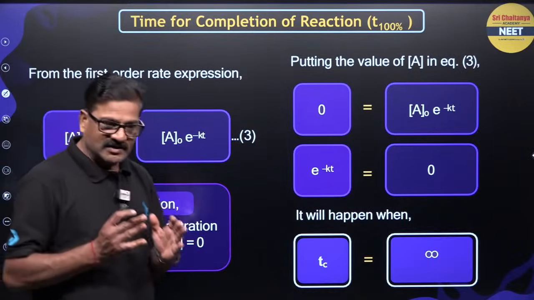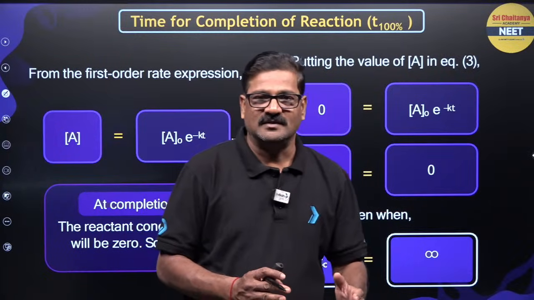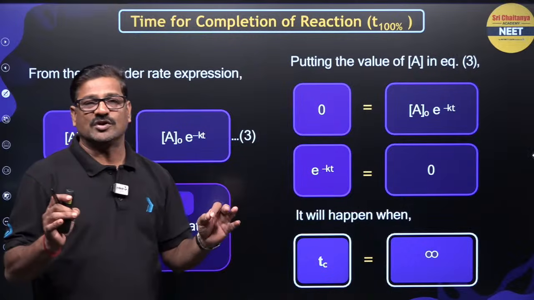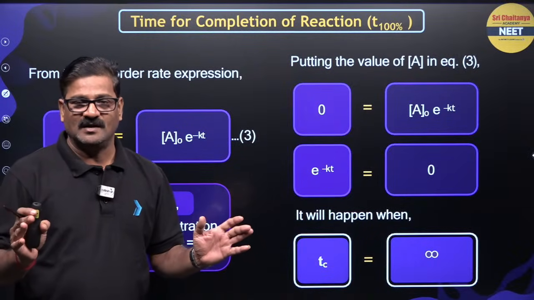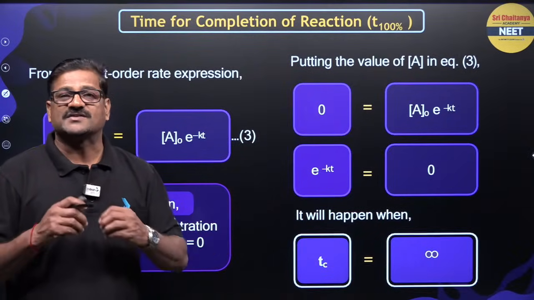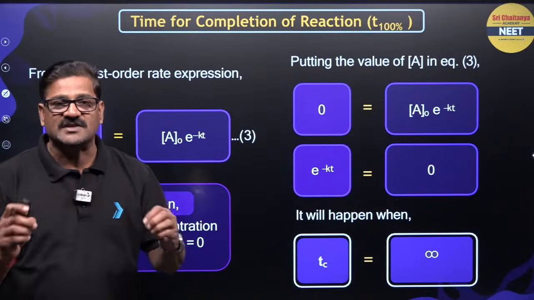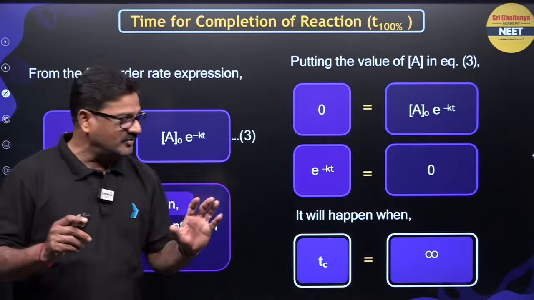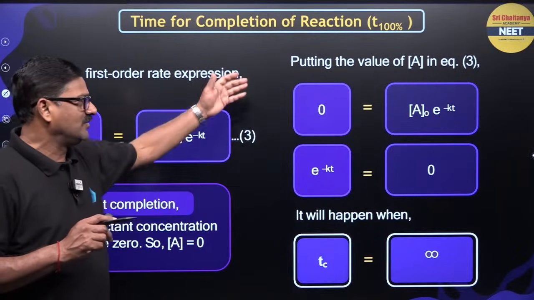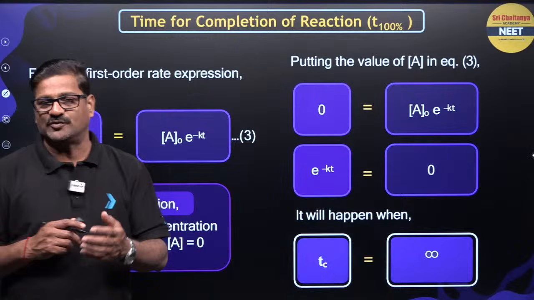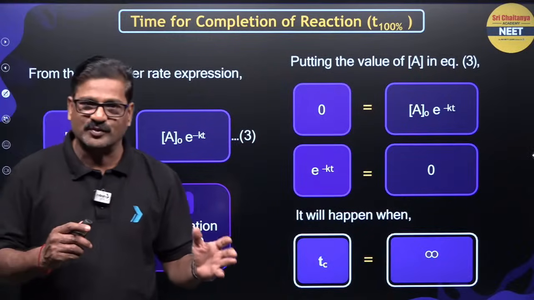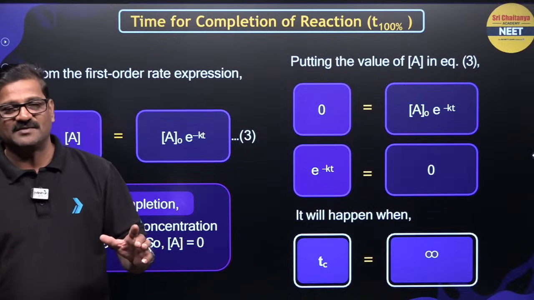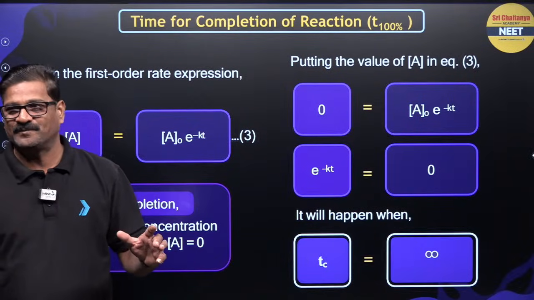So theoretically, a first order reaction takes infinite time to complete, and a first order reaction never proceeds till completion. That is the important parameter you need to know. So if somebody asks you a 2 marks or 1 mark question, you have to prove it: a first order reaction never proceeds till completion.